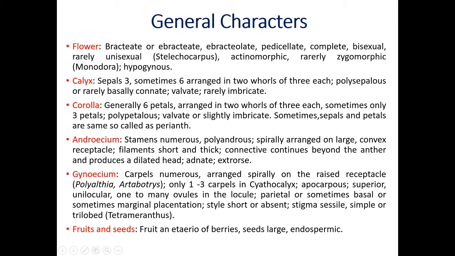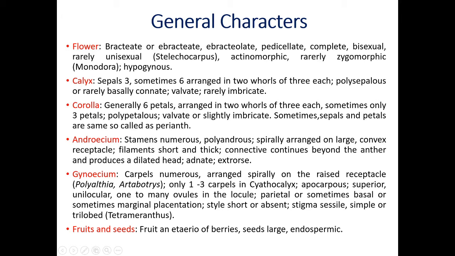Bisexual. Both sexes are present, androecium and gynoecium. This condition is called bisexual. Rarely unisexual. Stelechocarpus is the example of unisexual. That means the plants bear either male flowers or female flowers.